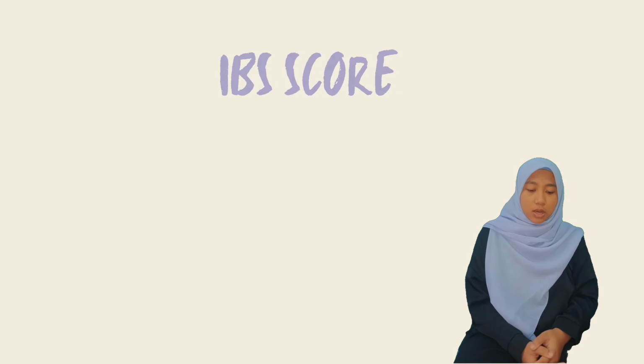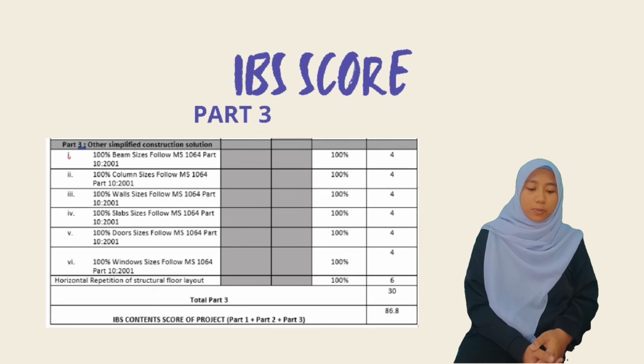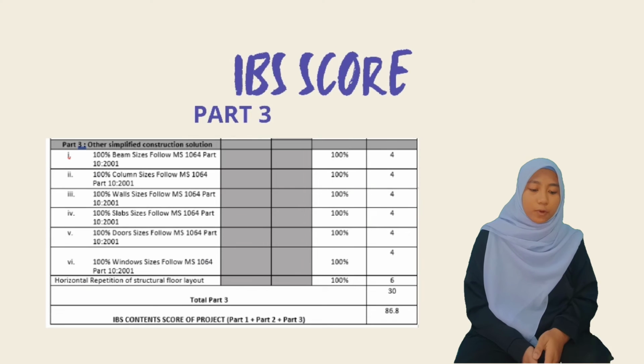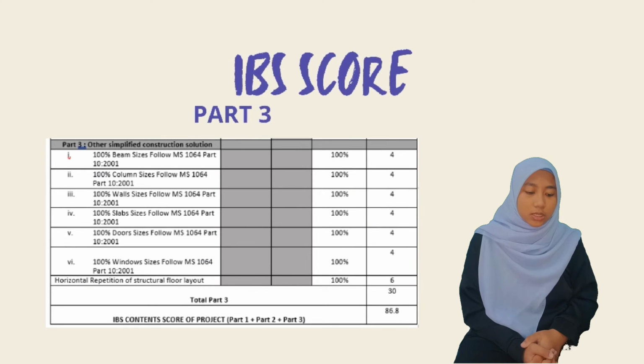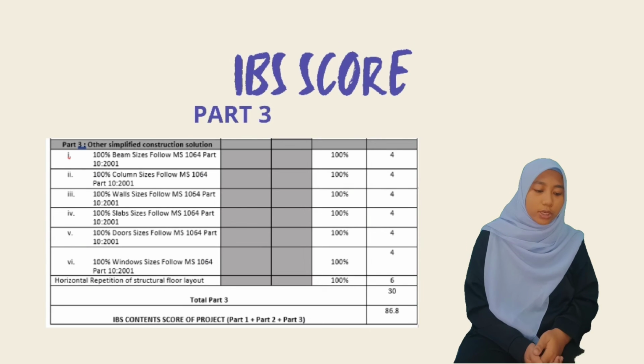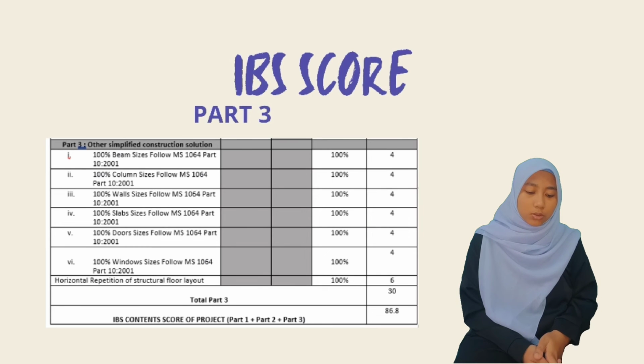Next, part 3, other simplified construction solutions. For the beam size, poly MS 1064 by 10 2001, it is 100%, so I took the IBS score as 4. Next, the column size, poly MS 1064 by 10 2001, I took 4. The slab size I took 4. The door size and window size are 4 each.